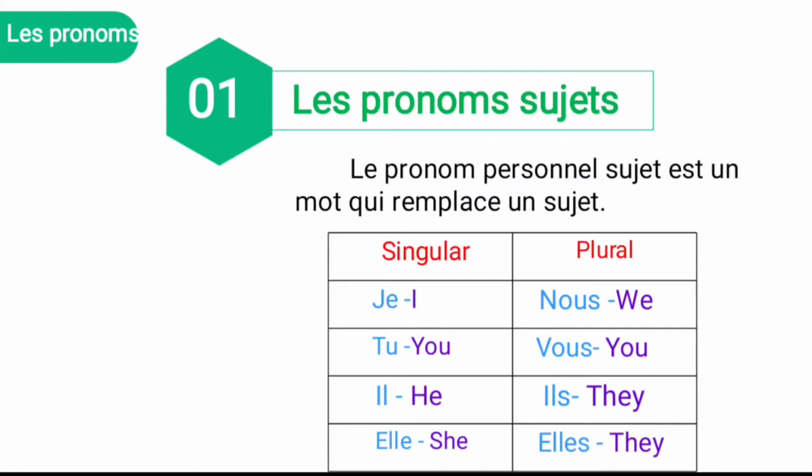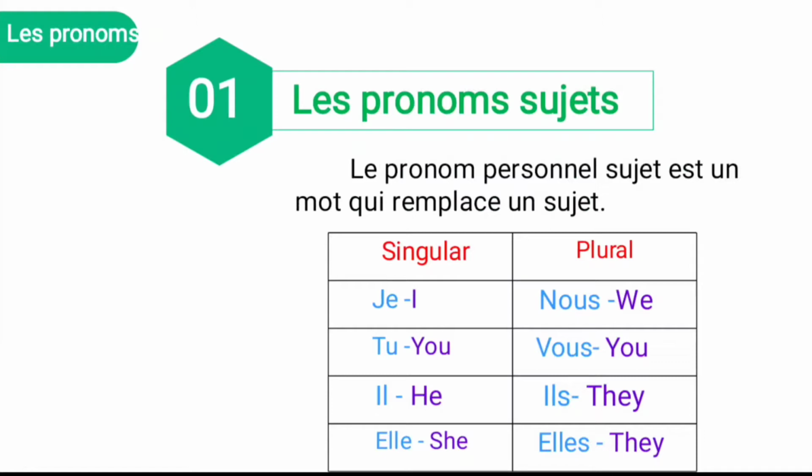And for the singular subject, je, it's the first person singular, I, and tu, it's the second person singular, you. It is used for informal conversation, like with your friends or people younger than you. And next, il, he, that is third person masculine singular; elle, she, that is third person feminine singular.